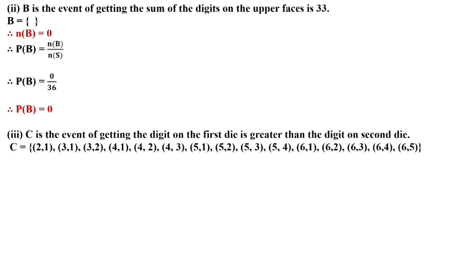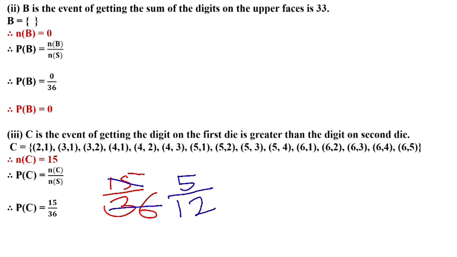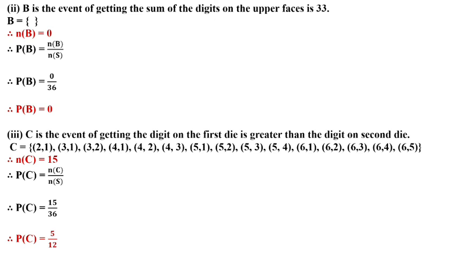So 2,1 will come; 3,1, 3,2; 4,1, 4,2, 4,3; 5,1, 5,2, 5,3. Before the same number, like 2,2 is the same number, before that is 2,1. 3,3 is the same number, before that whichever numbers are there we will take. Same way till 6,5 will come. Number of C is 15. Probability of C equal to number of C upon number of S. 15 upon 36, both numbers come in the table of 3. 3 fives are 15, 3 twelves are 36. Therefore our probability of C is 5 upon 12.